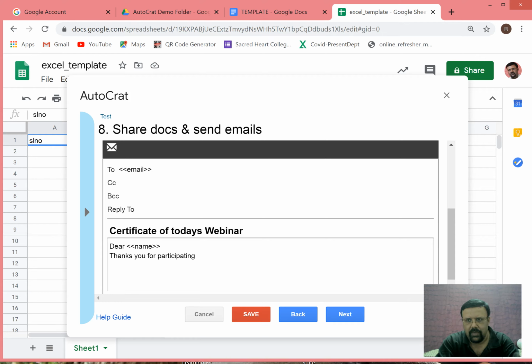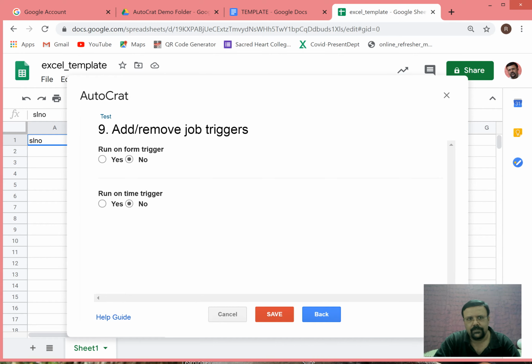So the name will be a variable, because we have a few variables in our Excel file. One is name, institute, address, and all those things. Email. So email we have chosen here, and name we have chosen here. Is that fine? So after that you just put next.